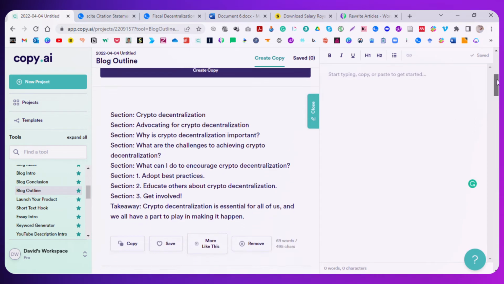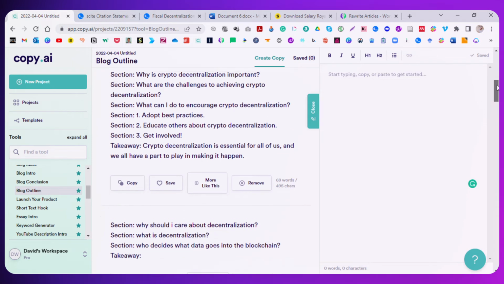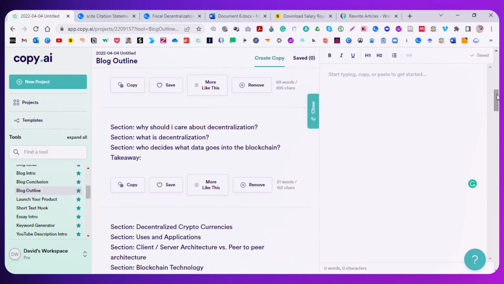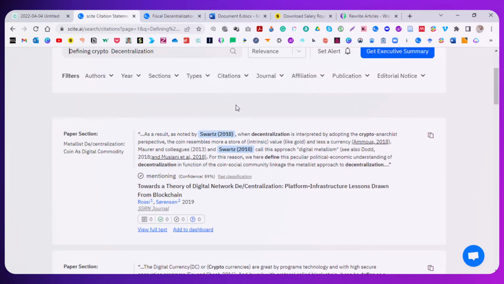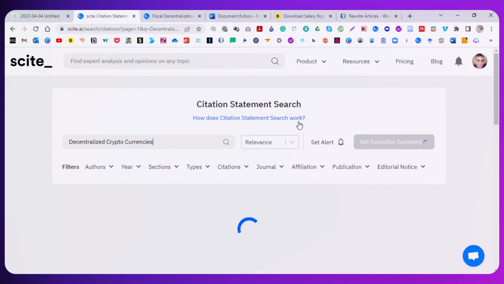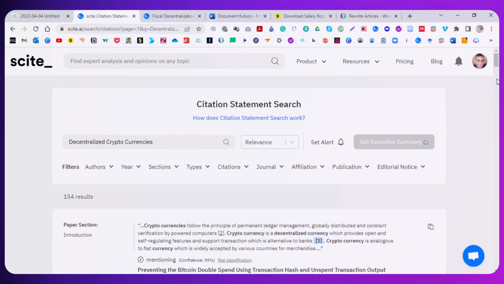Advocating for crypto. What are the challenges of receiving crypto decentralization? Decentralized cryptocurrencies. Now this might be something interesting. Let's find out a little bit more about decentralized cryptocurrencies. So let's go to the top, and we are going to do a little research.